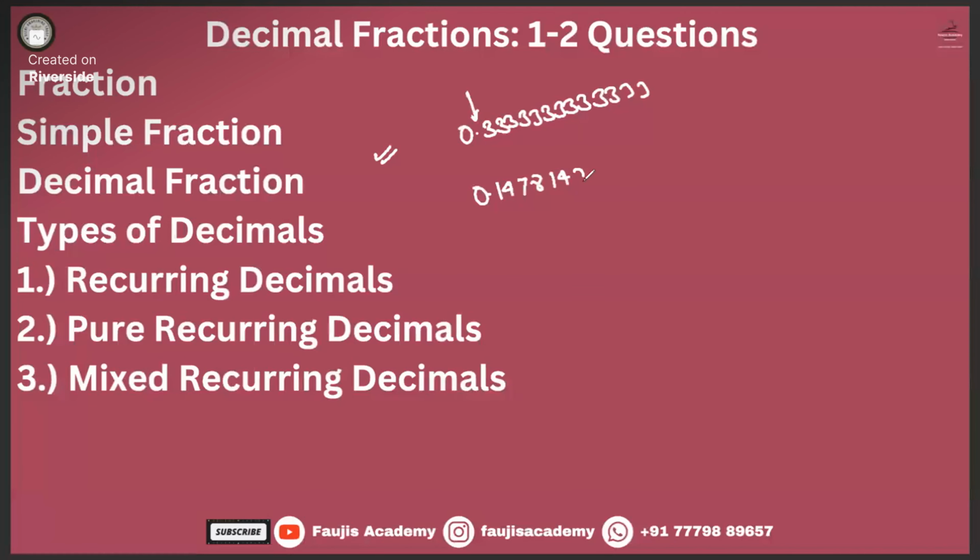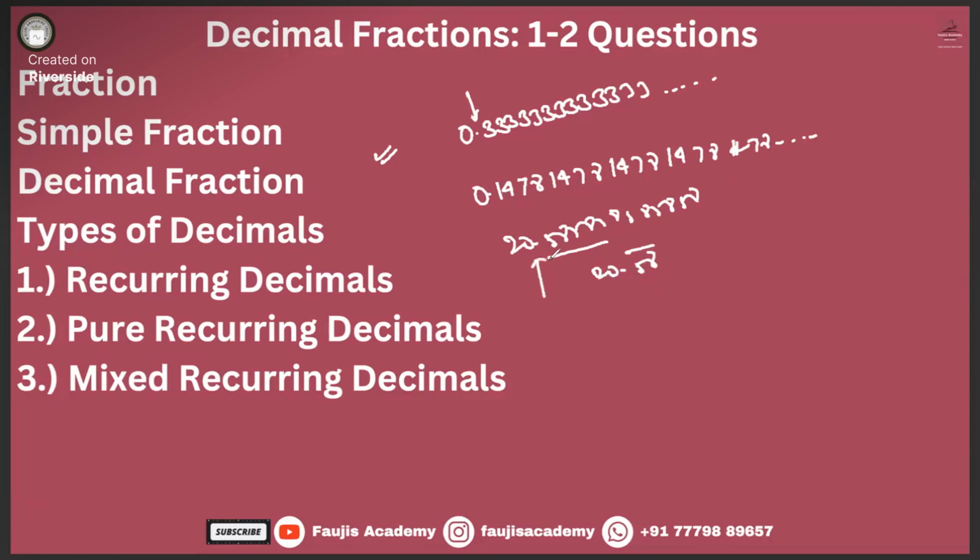Let us say 20.585858585858. By the way, 5858 was my school roll number. So 20.58 bar. After the decimal, all the numbers are essentially repeating.